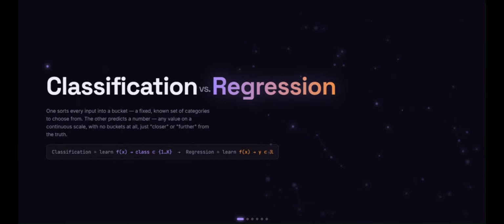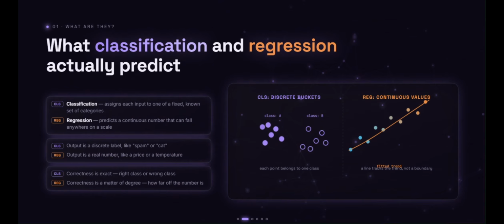What if I gave an AI a photo of a cat and instead of saying cat, it replied 7.4? Clearly, something went wrong. That's because AI solves two very different kinds of problems: classification and regression. In this video, you'll finally understand when AI chooses a category and when it predicts a number, and you'll never confuse them again. Both are supervised learning problems, but they answer completely different questions.